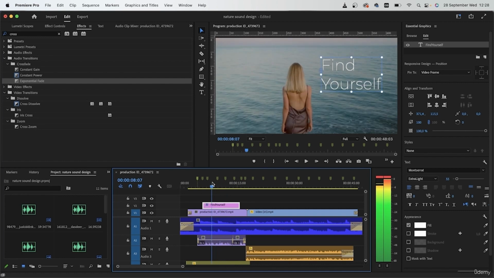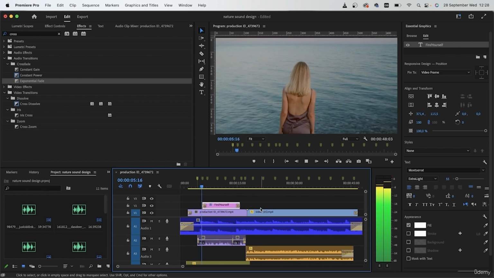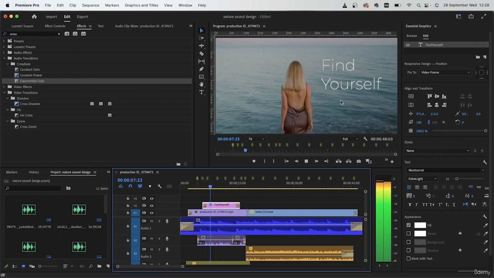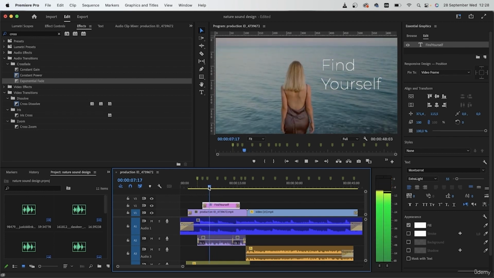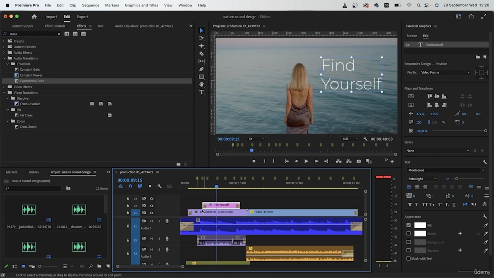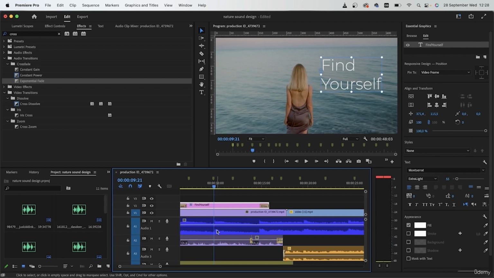So I have my text right now. I'm just going to add a simple dissolve transition. Select your clip, Command D, to put on a cross dissolve transition at the beginning and at the end. And then right at the second peak of the music, I'm going to put my playhead right here. I will change the source text into something different.